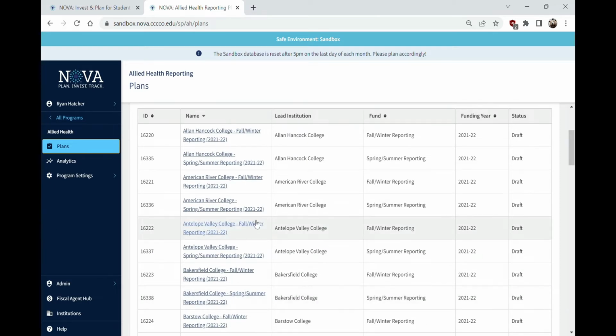Plans and reports in NOVA are a little bit interchangeable. Terminology changes between programs and it's always a little bit messy, so please excuse the confusion there, but this really should say reports.